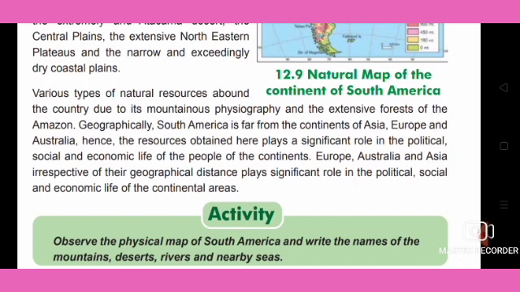Hence, the resources obtained here play a significant role in the political, social and economic life of the people of the continent. Europe, Australia and Asia, irrespective of their geographical distance, play a significant role in the political, social and economic life of the continental area.